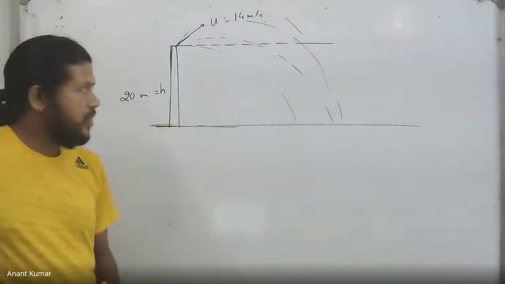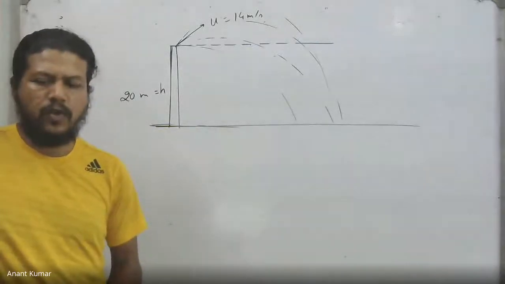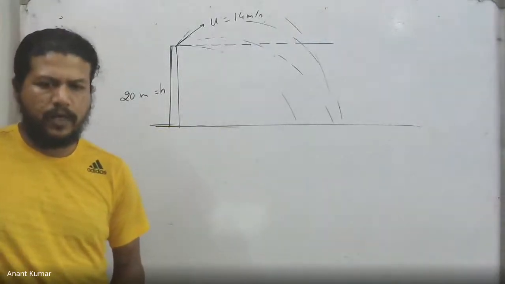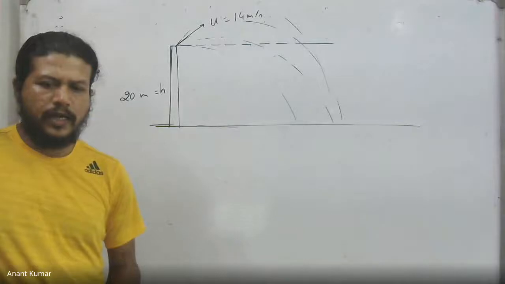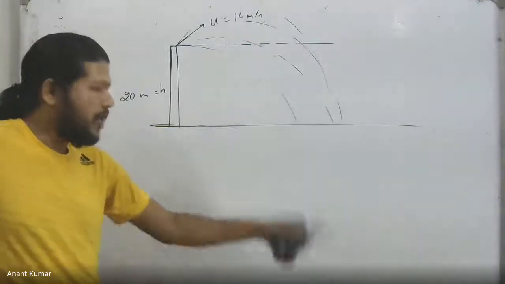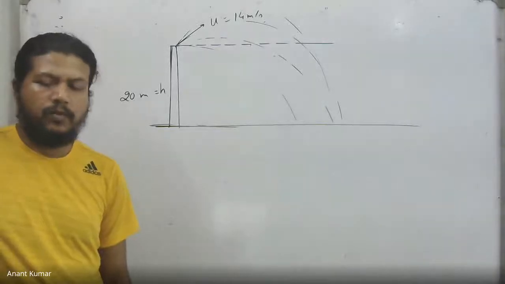So at what angle must it be projected? At what angle should it be projected so that it strikes the ground as far as possible from the foot of the tower? At what angle should it be projected so that it is going to strike the ground as far as possible from the foot of the tower.